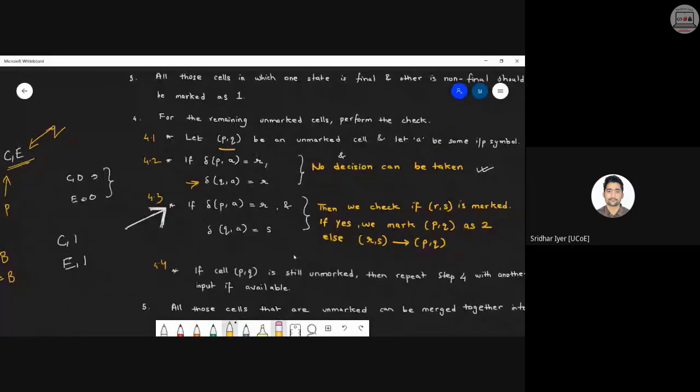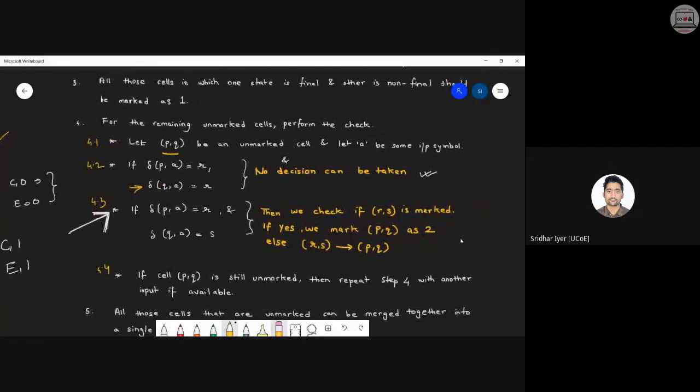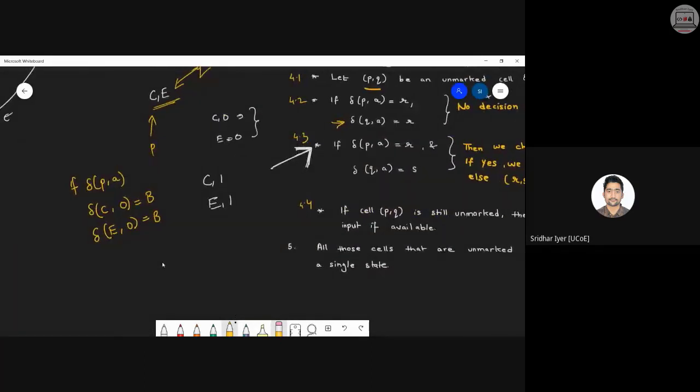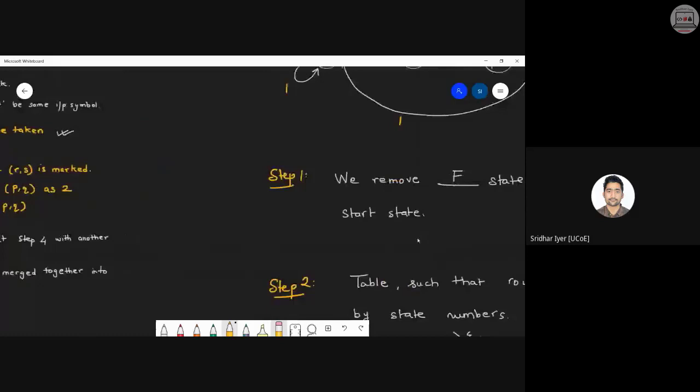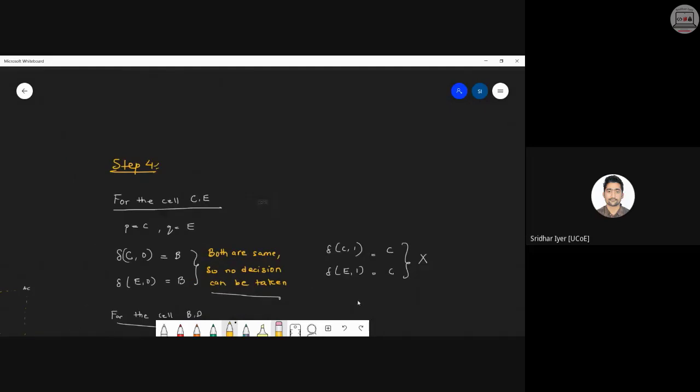We again check for a different input. We also have an input 1, right? So what we are going to do is check for input 1 to see if there is any different value or not. We'll again check C on 1 and E on 1. Kindly check your table and let me know if both are the same or different.